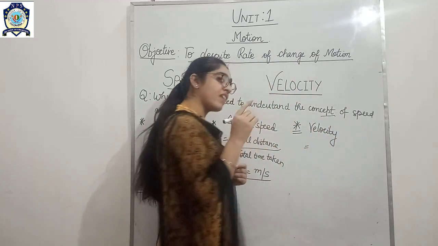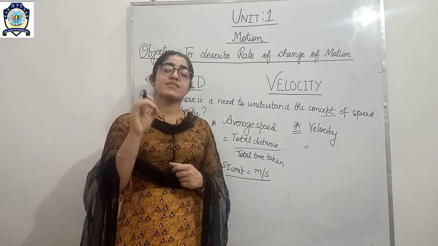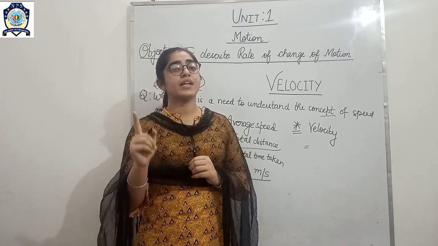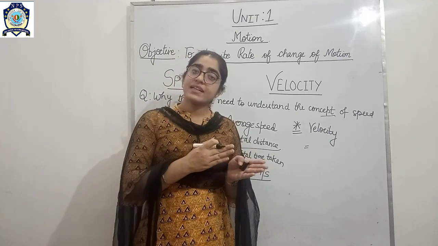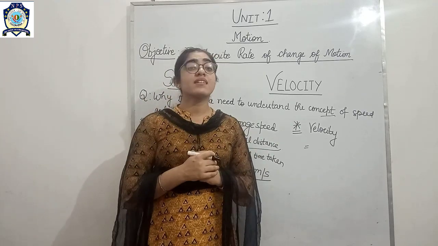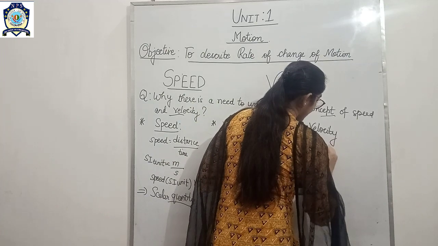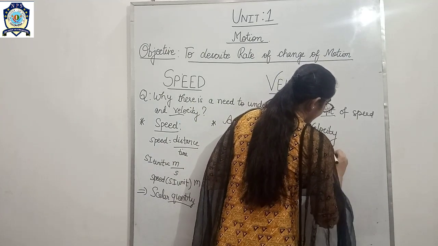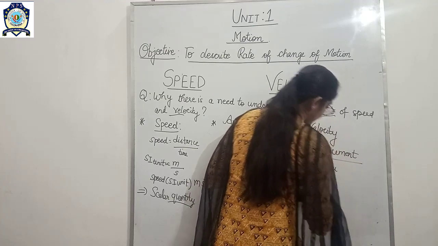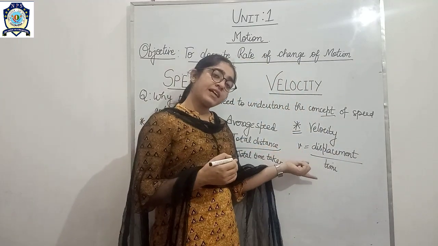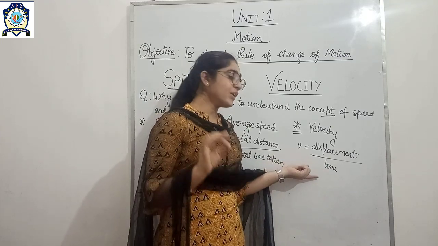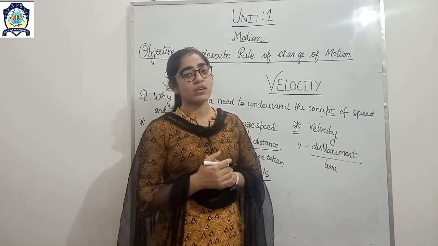Velocity is defined as the distance traveled per unit time but in a particular direction. You can either write distance in a particular direction, or you may use the term displacement. So I am writing it here as displacement per unit time. Or you may also write it as the distance traveled by the object per unit time in a particular direction.